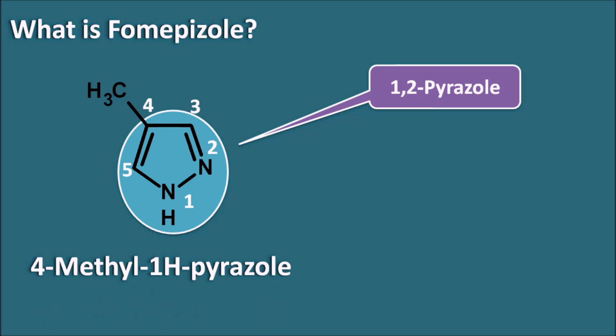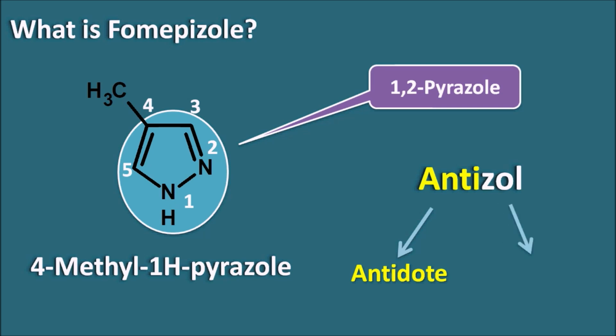So fomepizole is a simple compound which has a methyl group at the 4th position and the pyrazole ring system. This drug is also known as Antizol, where the anti indicates it is acting like an antidote, particularly for methanol and ethylene glycol. And here zole indicates it has the pyrazole ring system. So fomepizole is commonly known as Antizol.